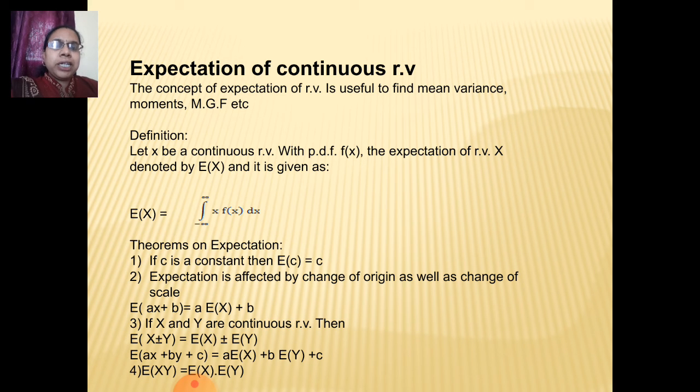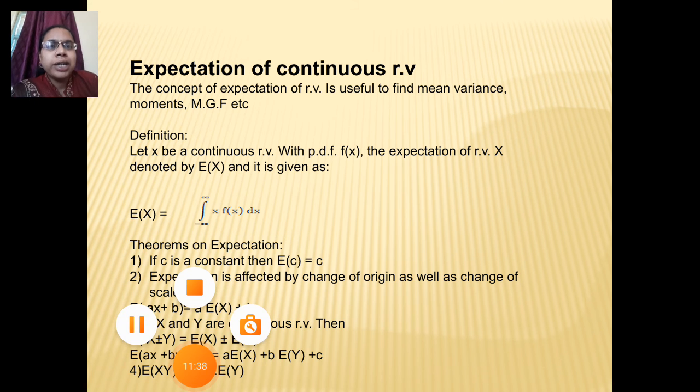Let's see the expectation of a continuous random variable. Its definition is also the same as for a discrete random variable, where we replace the summation sign by the integration sign. There are some theorems of expectation, that is if c is a constant then the expectation of c is equal to c, and these are all theorems we have seen for discrete random variables also. These can all be proved for continuous random variables by replacing summation by integration.